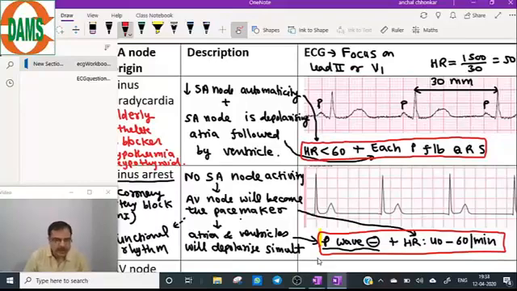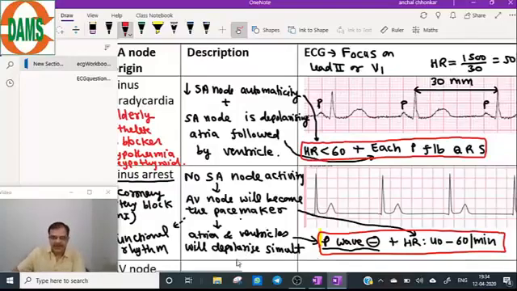AV node is also supplied by RCA, but there are different branches. So if the branch of the SA node is affected, AV node will become the pacemaker.